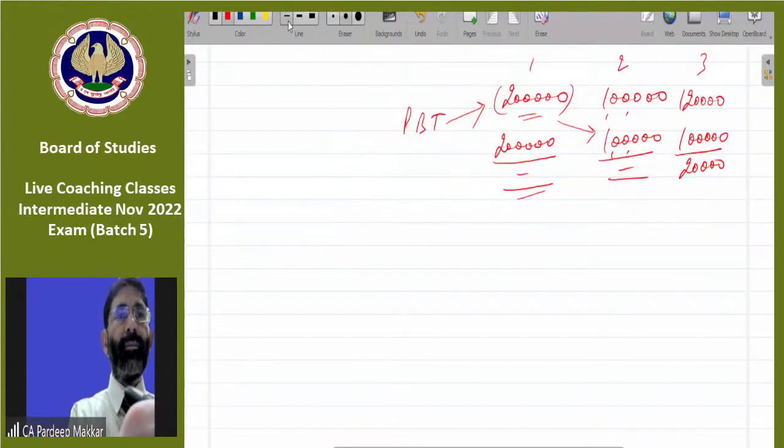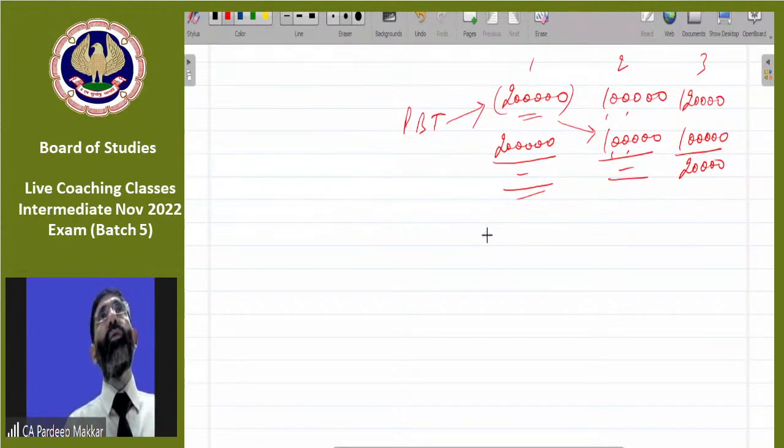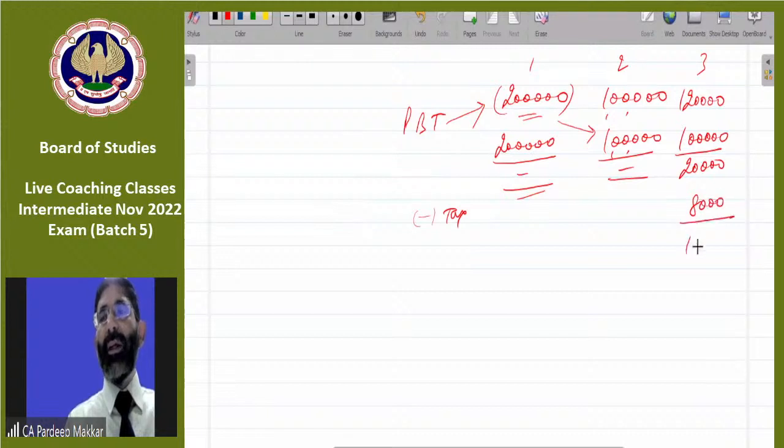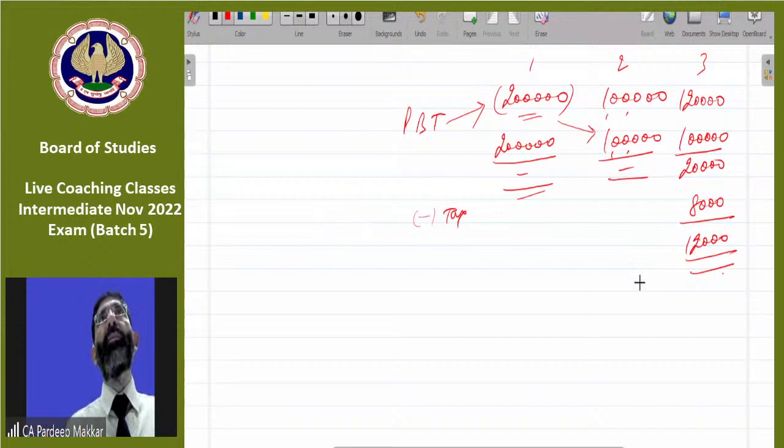Okay. Then we have to check how much is our tax. We have calculated tax, minus tax. So tax is 8,000 on it. We know it very well. It is 12,000. So this normally comes to our mind as the exact position in this question. One thing is clear to everyone, I assume. Now, if we are interested to check how much is your profit after tax, then that is a separate concept.